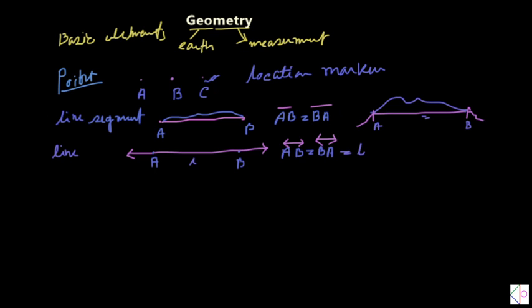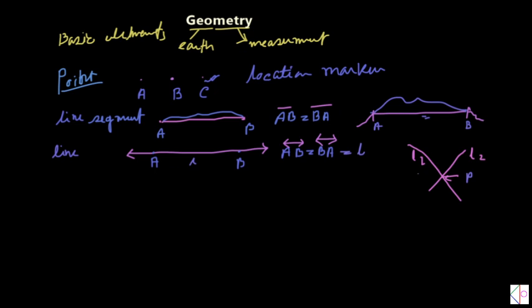Again, suppose we take two straight lines, not curved lines. There is a straight line L1 and here is L2, and they are intersecting at a point. Suppose it is called P. So P is the intersecting point.